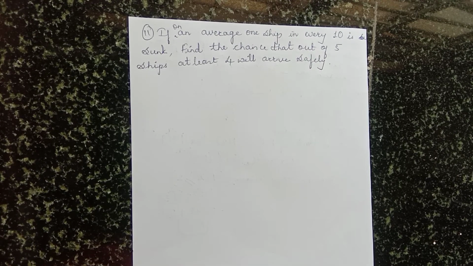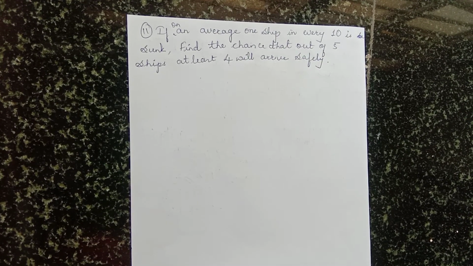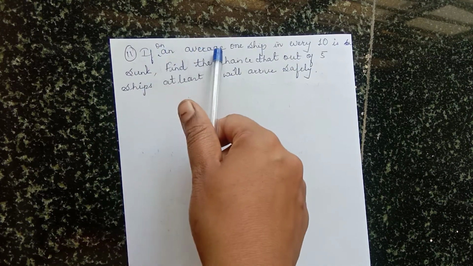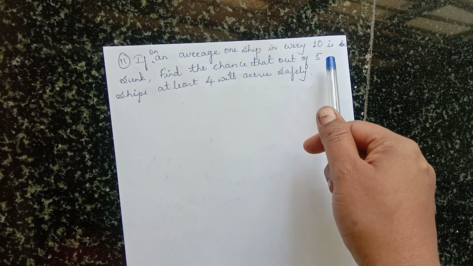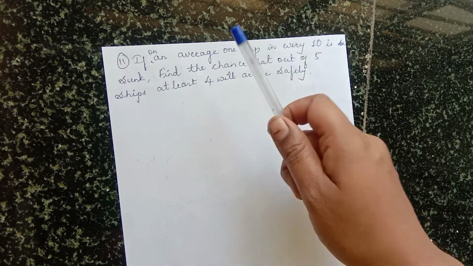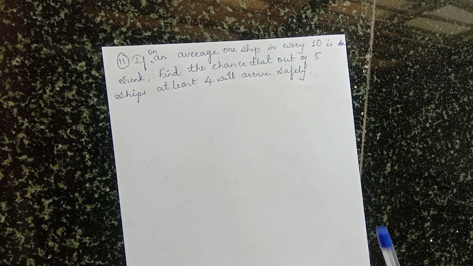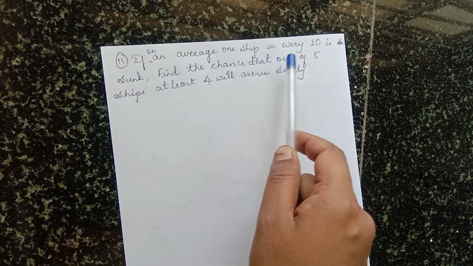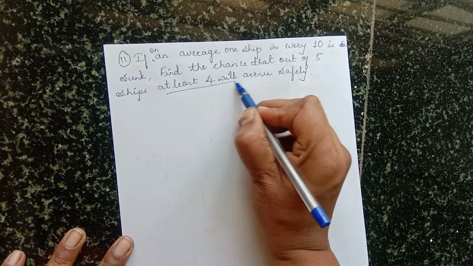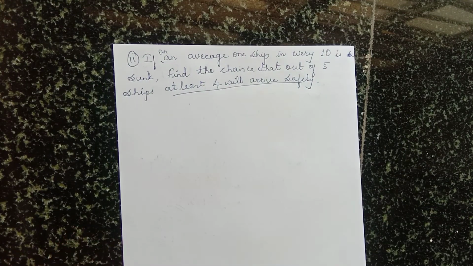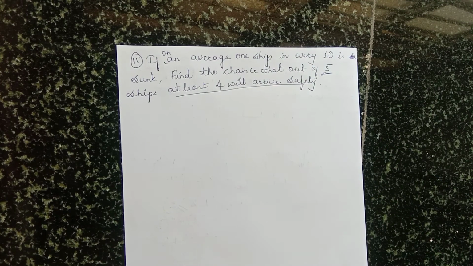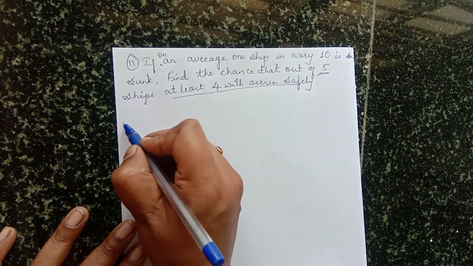Now one more problem we'll solve. Read the problem. If on an average one sheep in every 10 sheep is sunk. Okay. Out of 10, one sheep is sunk. Find the chance that out of 5 sheep, at least 4 will arrive. At least 4, minimum 4. Maximum 5. Maximum is the n value. You have to see.